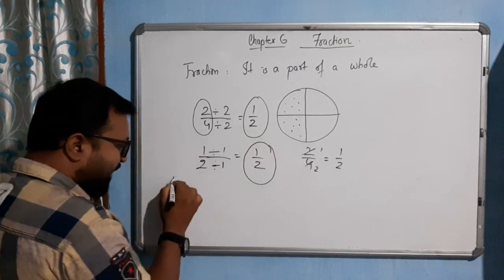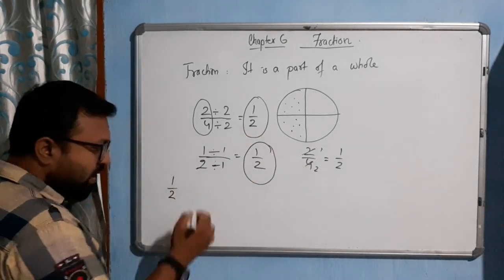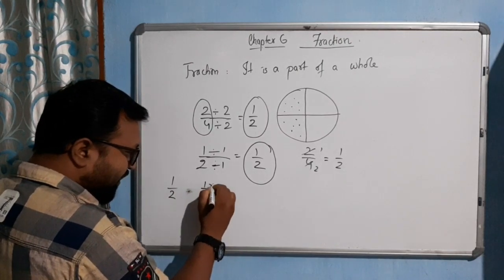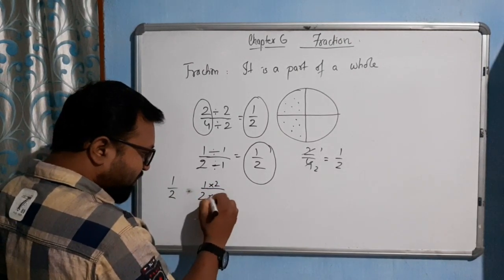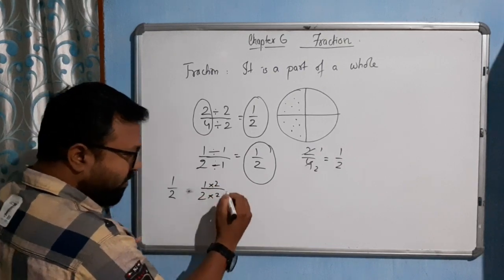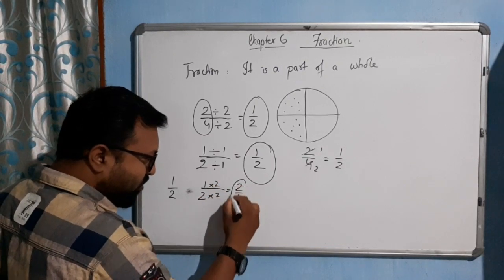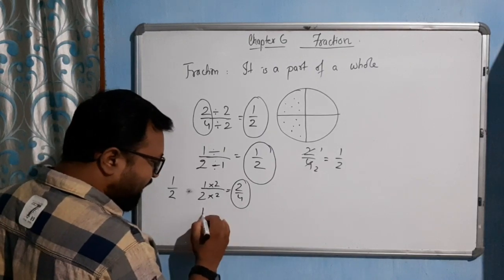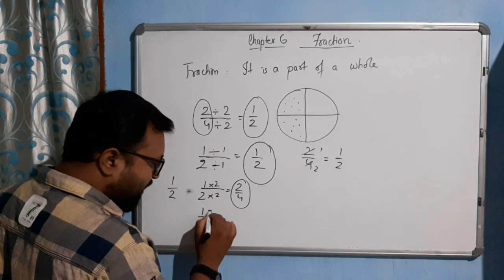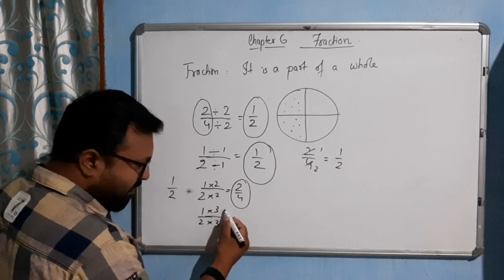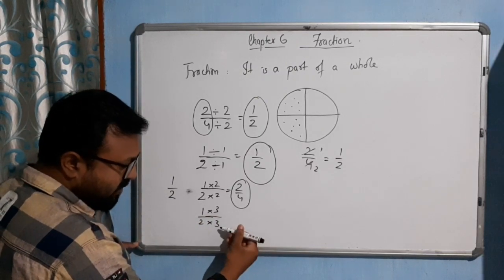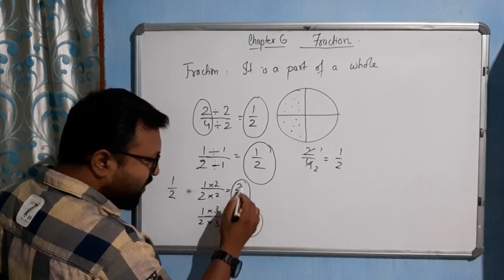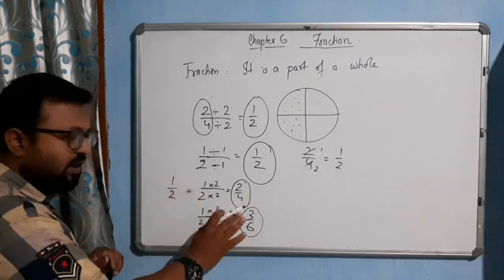Suppose the fraction is 1 by 2. If we multiply this fraction by 2 and 2, the same number, we will get 2 by 4. So 2 by 4 is an equivalent fraction of 1 by 2. Again, if you multiply 1 by 2 by 3 and 3, the same number in both parts, we will get 3 by 6. So 3 by 6, 2 by 4 and 1 by 2 are equivalent fractions.